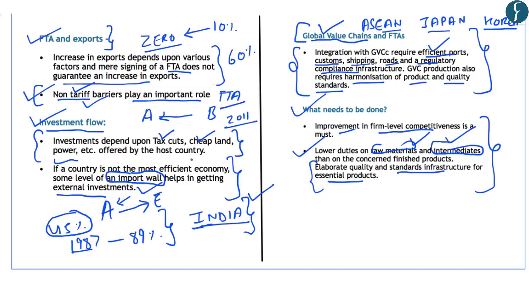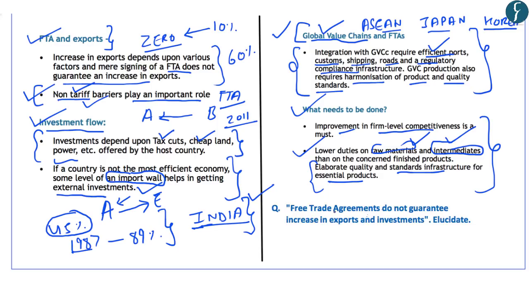And only when the local industry becomes competitive and efficient should the import wall or the duties be lowered. And finally, to become a member of the global value chain, there should be an increase in quality standards and also efficiency in different factors. So after this discussion, you should try and answer this question from your mains examination point of view. With this, let's take up the next article.